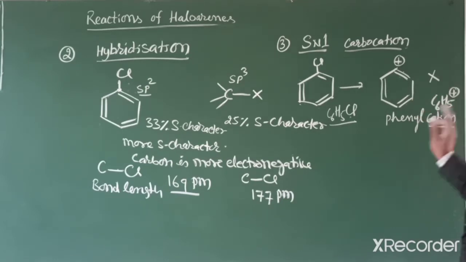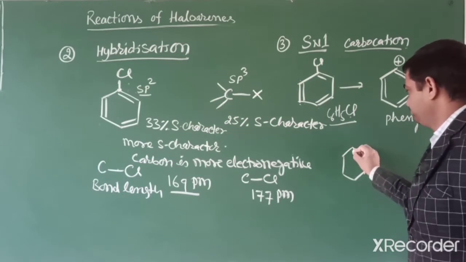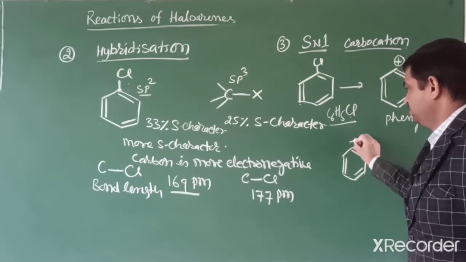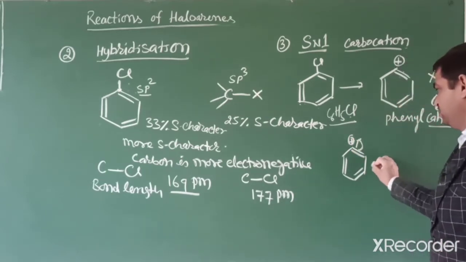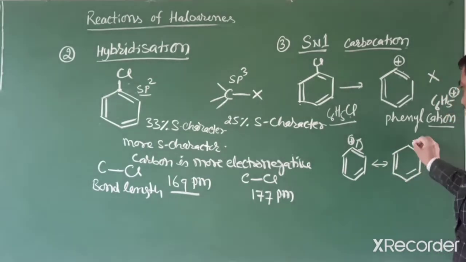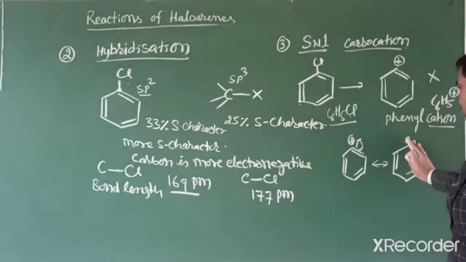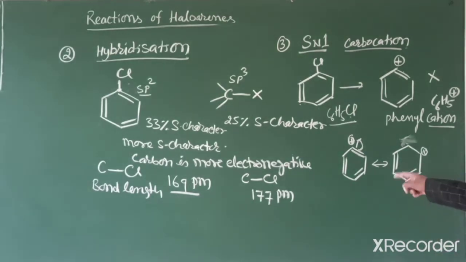If we draw its resonance, then we can draw like this. If the positive charge moves, then this pi electron, if we imagine it like that, the aromatic system is not maintained. Its positive charge is reduced, but another carbon gets the positive charge, and it is not so stable because the aromatic system is destabilized. So this does not show a resonance structure.